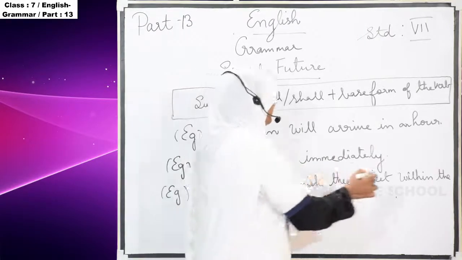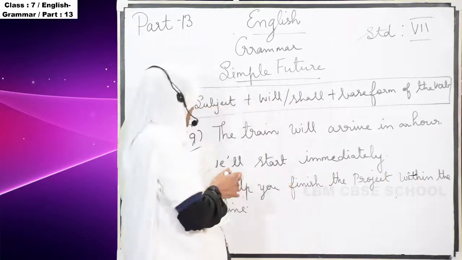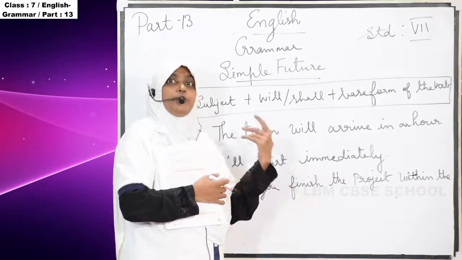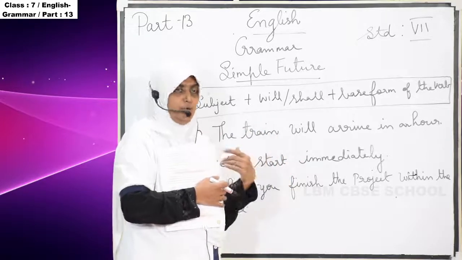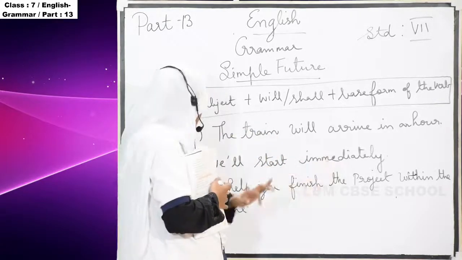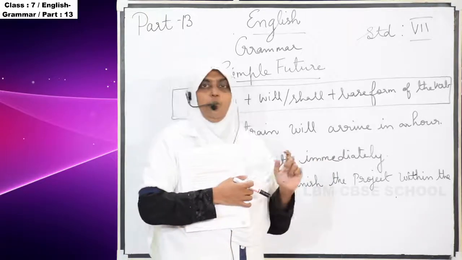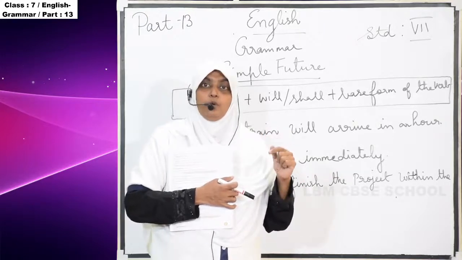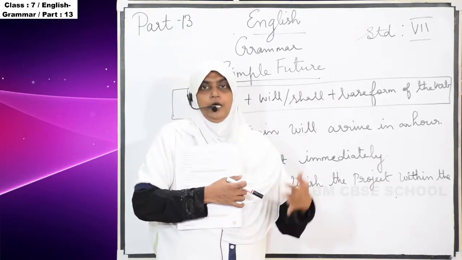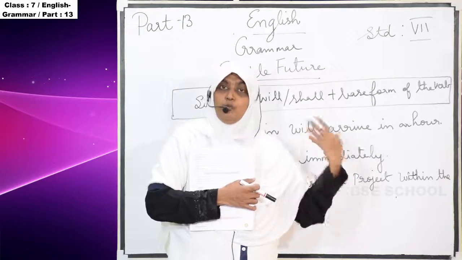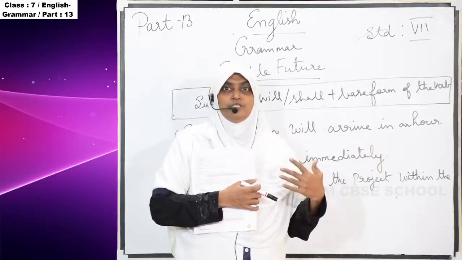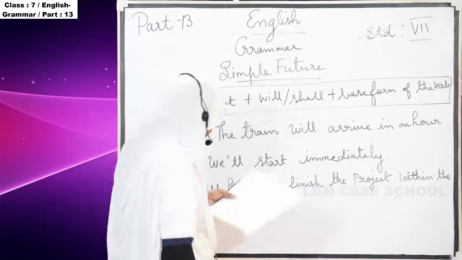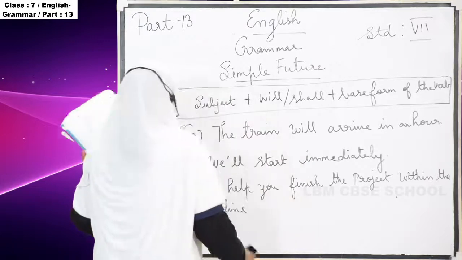Okay, so I will help you. I will help you means it tells about the simple future tense. I will help you finish the project within the deadline. So where can you use the will? When you are telling about the future. What is going to happen tomorrow, at that time we can use that will. Okay, that is that. And then next one,